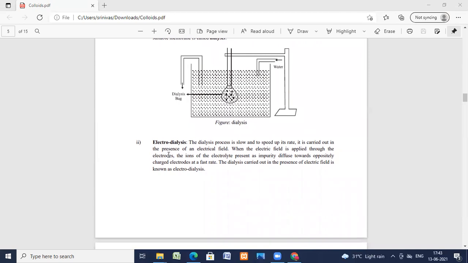Next, what is electrodialysis? In dialysis, the particles in a true solution pass easily through the parchment membrane, while colloidal particles remain.